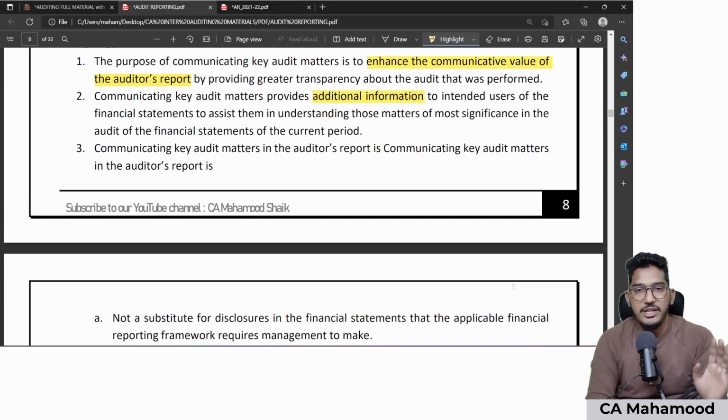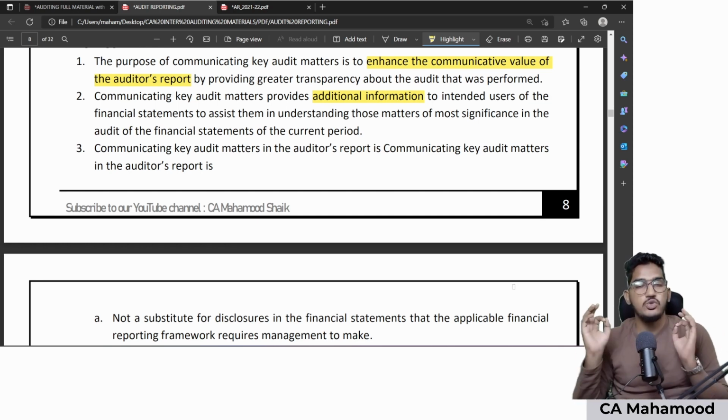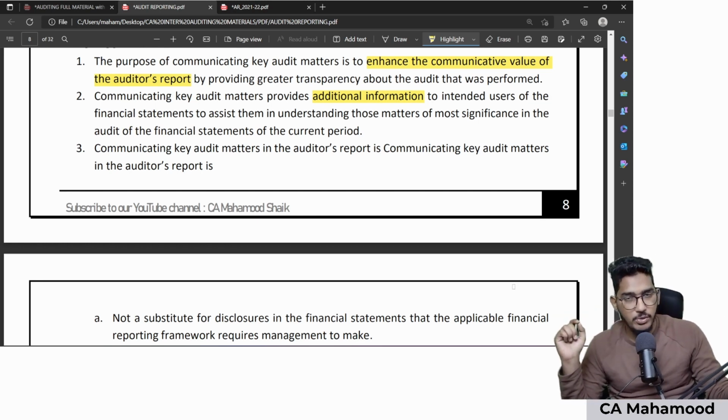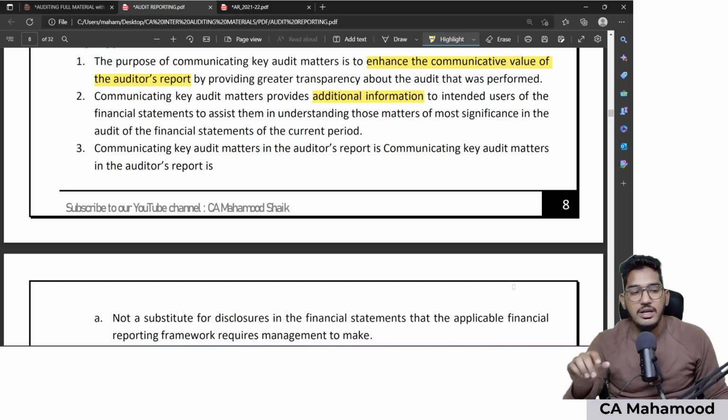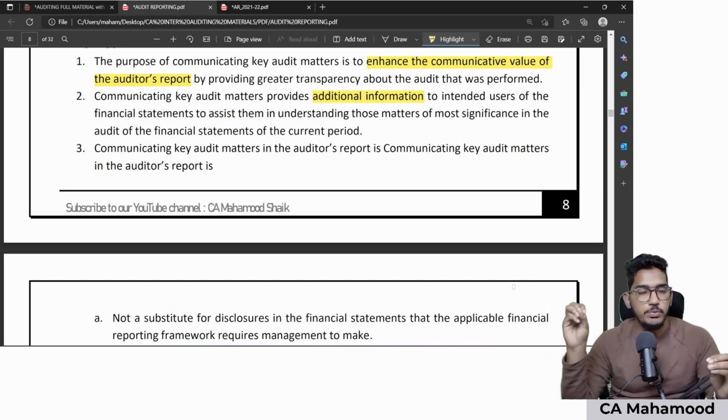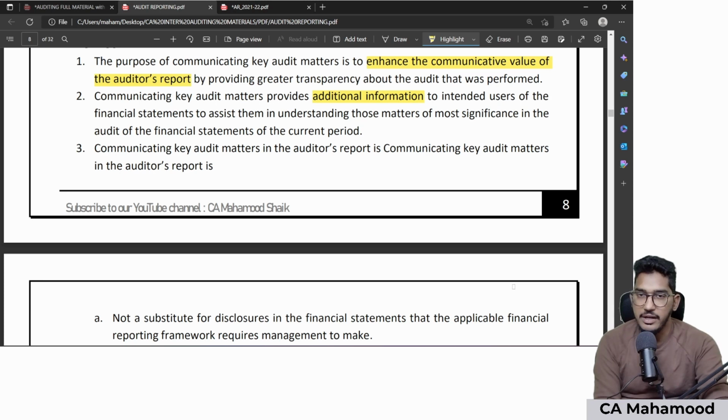So when they ask you purpose, write two things. The main purpose is to enhance, to increase the communicative value of auditor's report, and it is not a substitute for three things: for disclosures which are required in the financial statements, for modified opinion, for material uncertainty relating to going concern, and auditor is also not giving any separate opinion on any of the matters stated therein.